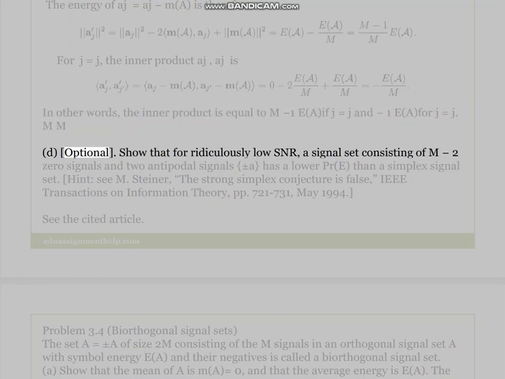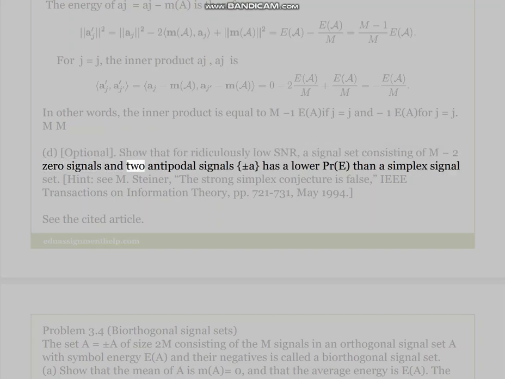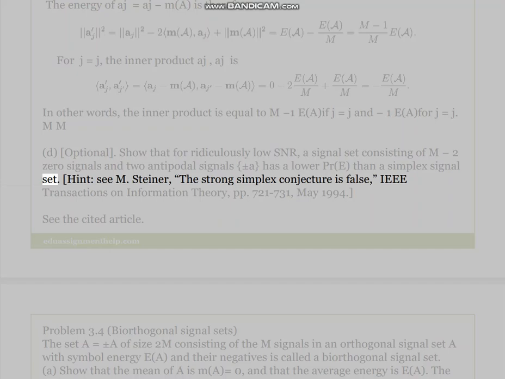D. Optional. Show that for ridiculously low SNR, a signal set consisting of M-2 zero signals and 2 antipodal signals, plus or minus a, has a lower Pr(E) than a simplex signal set. Hint: see...